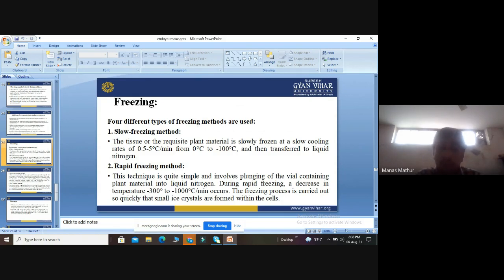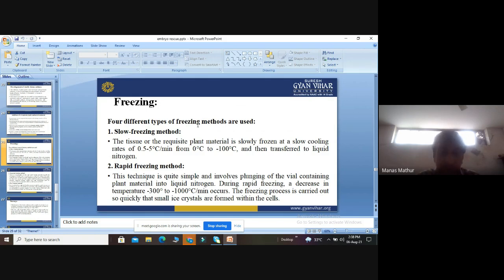Basically, four different types of freezing are done. First is the slow freezing method. Here the tissue or plant material is frozen very slowly, at a cooling rate of 0.5 to 5 degrees per minute, from 0 degrees to minus 100 degrees centigrade. After that, they are transferred to the liquid medium. Means here the rate of freezing and cooling is very low, that is 0.5 to 5 degrees centigrade per minute.